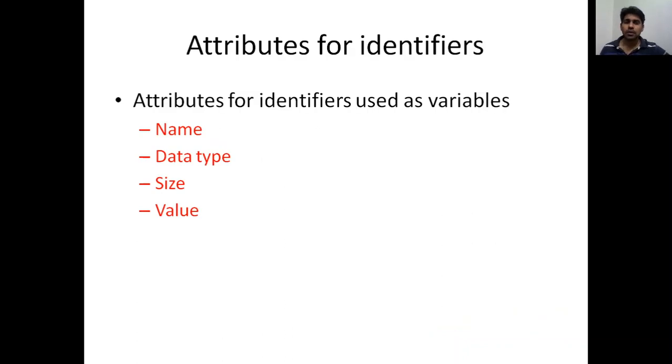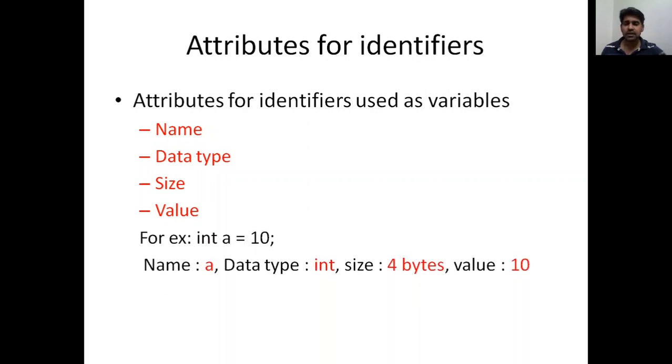So first we are going to talk about attributes for a variable. When we define something, what are the parameters or the characteristics of that particular variable? It's listed here: name, data type, size and value. For example, if I'm defining a statement like int a equal to 10, these are the different characteristics that get associated with the variable a.